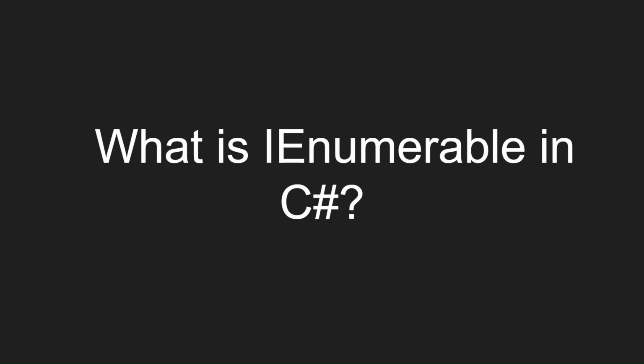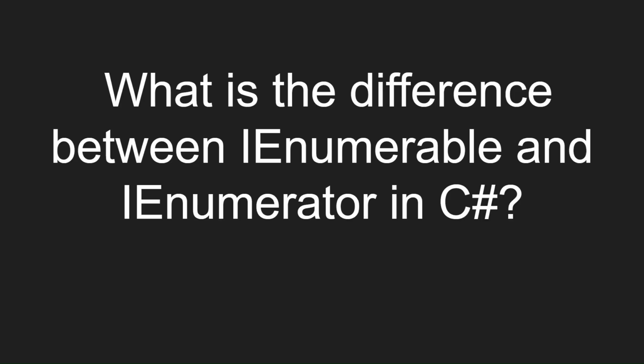What is IEnumerable in C#? The IEnumerable interface is used when we want to iterate among our collection classes using a foreach loop. What is the difference between IEnumerable and IEnumerator? IEnumerable internally uses IEnumerator to iterate over the collection via foreach loop. IEnumerable simplifies the use of IEnumerator.